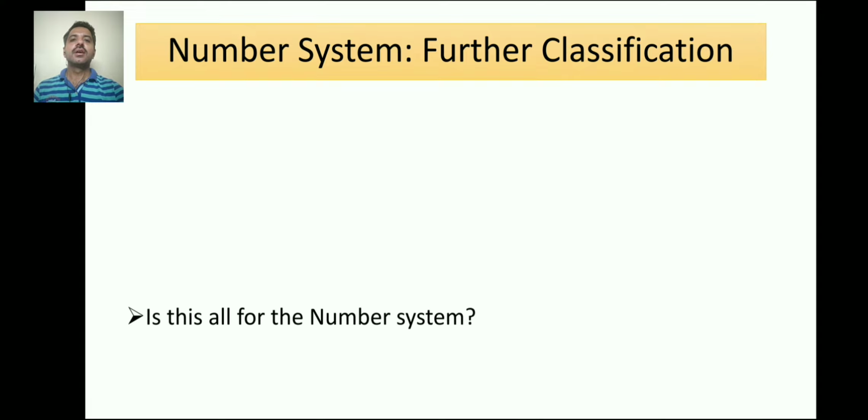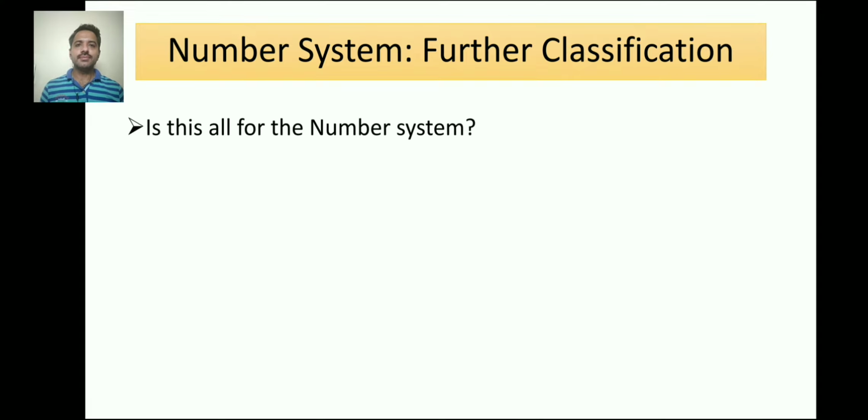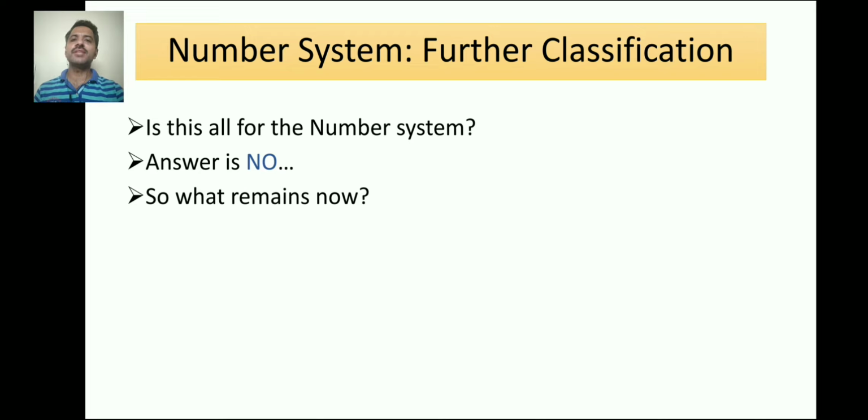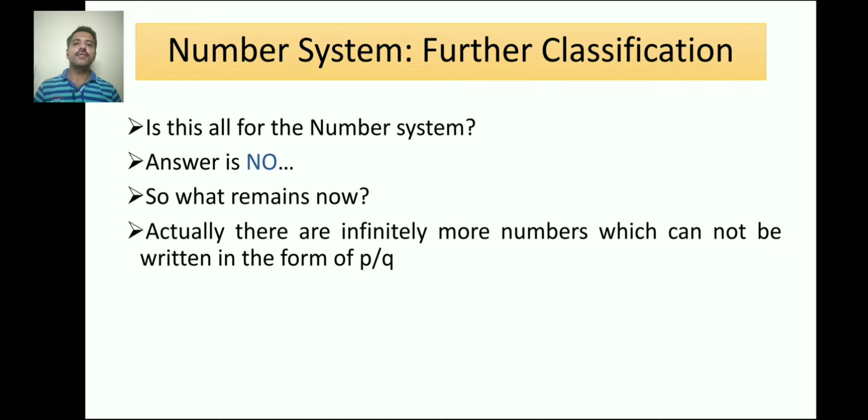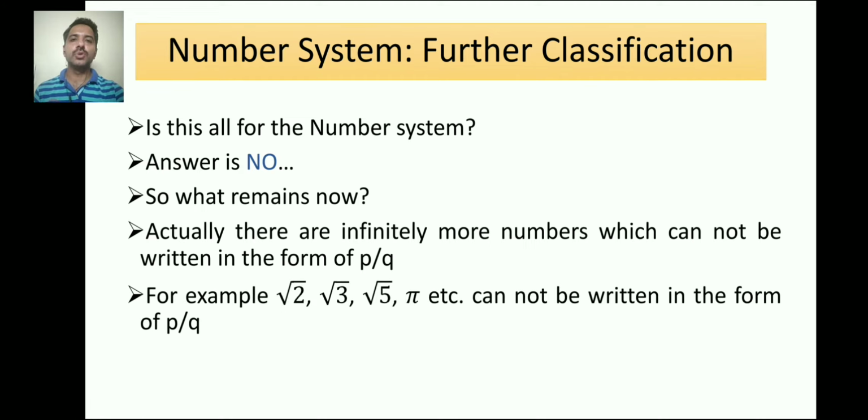Moving further into the classification, is this all for the number system? That is, is this all for the classification of the number system? The answer is no. So what remains now? Actually, there are infinitely many numbers which cannot be written in the form of p by q. There are numbers like square root 2, square root 3, square root 5, square root 7. Even pi is a number which cannot be written in the form of p by q. So there are infinitely many numbers which cannot be put in p by q form.